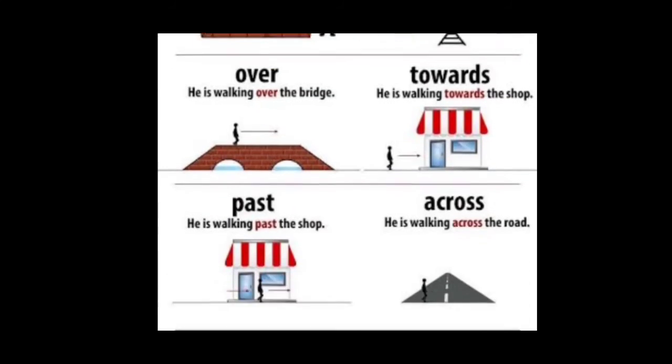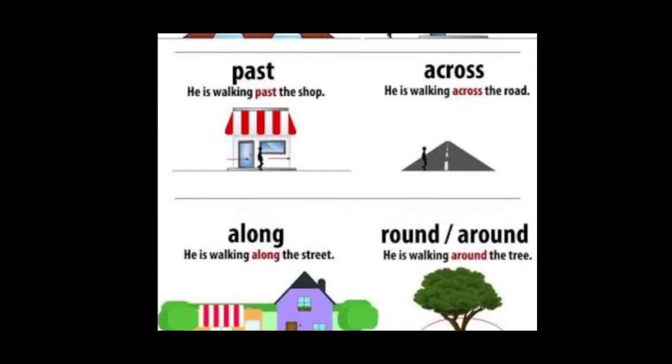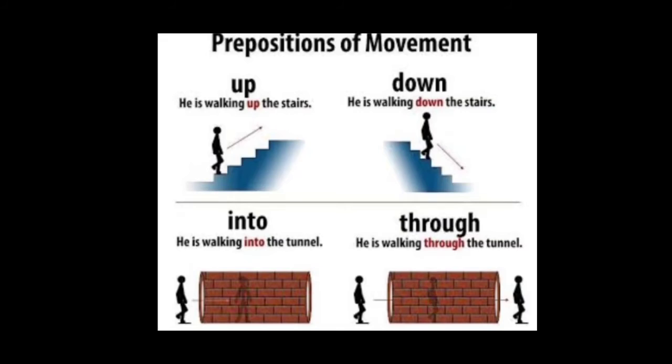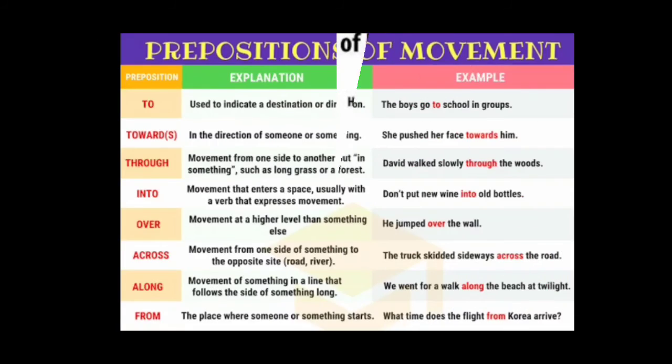So now you might have been clear about where and how we have to use the prepositions for the preposition of movement, children. Children, let's see some other examples for preposition of movement, that is direction. Look at here, first one, to. Explanation here, used to indicate a destination or direction. Look at the example for that. The boys go to school in groups.